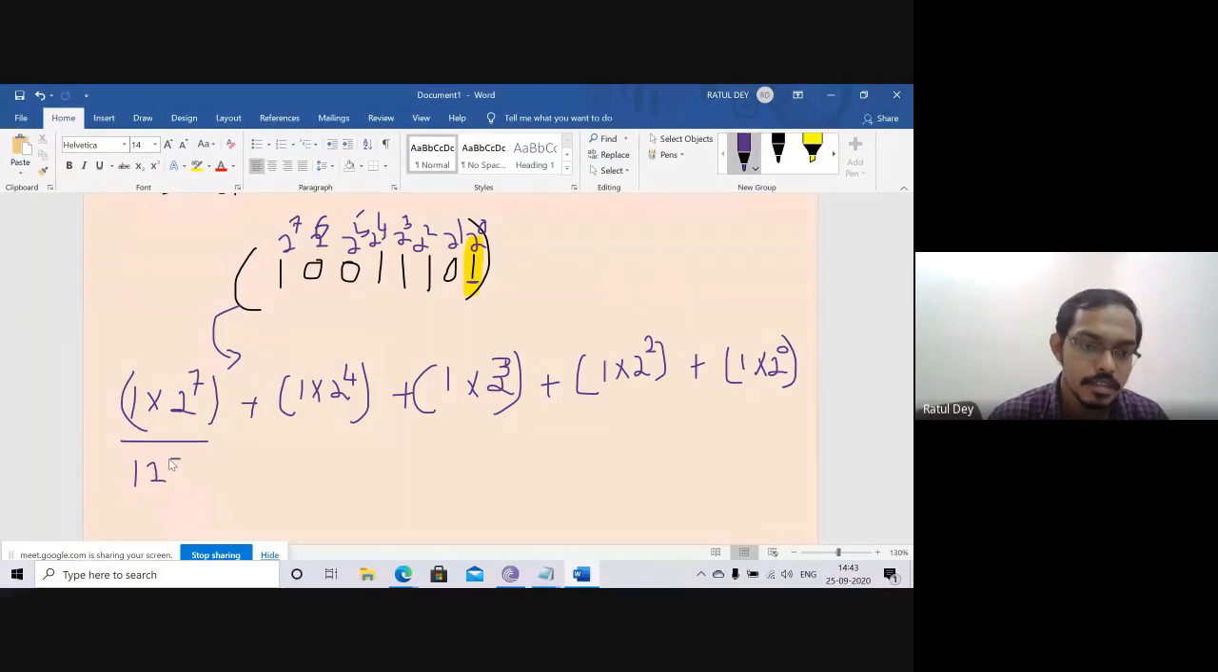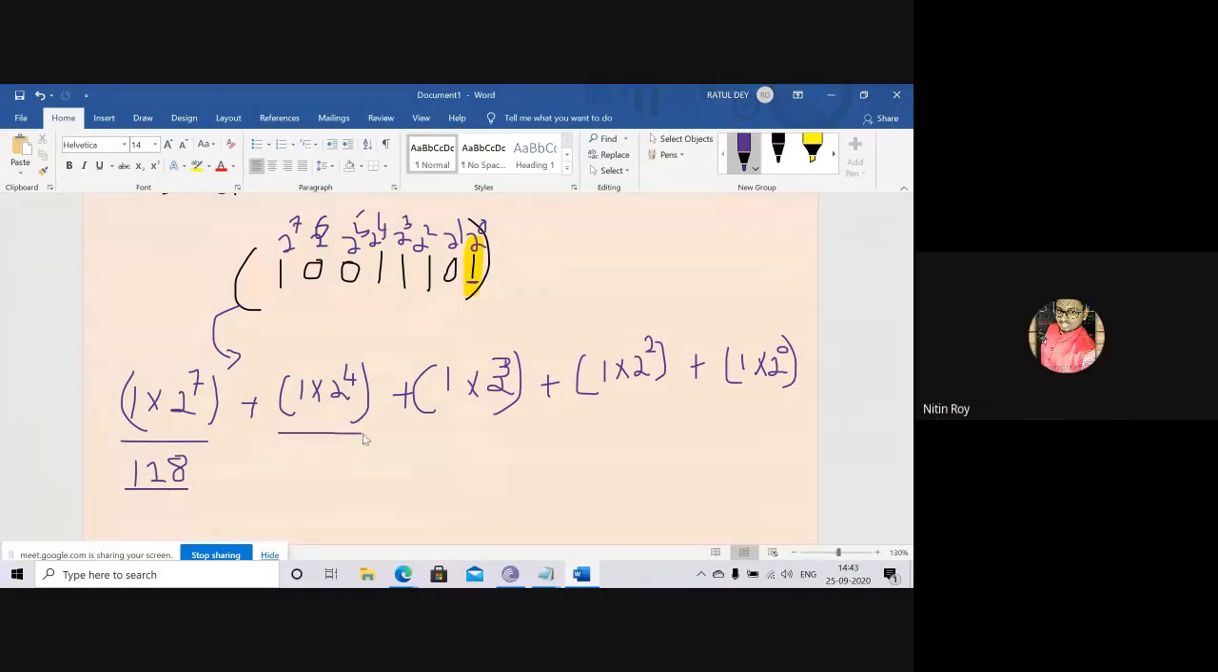128. 2 to the power 7 means you just multiply 2 seven times, 2 multiply 2 multiply 2, going on 7 times. So you can find the 128. How can we get that 2 to the power 7 is 128? That is nothing but just multiplying 2 seven times.